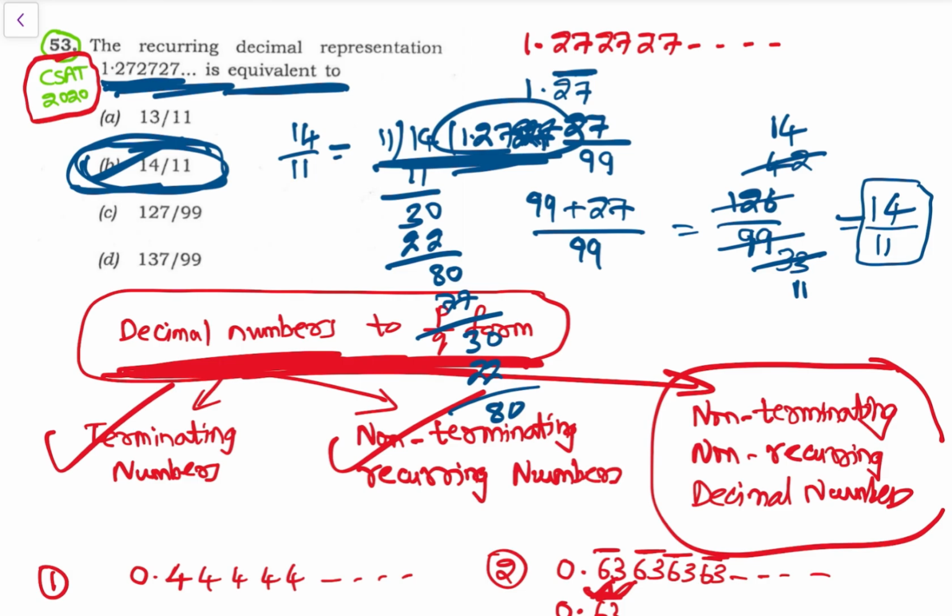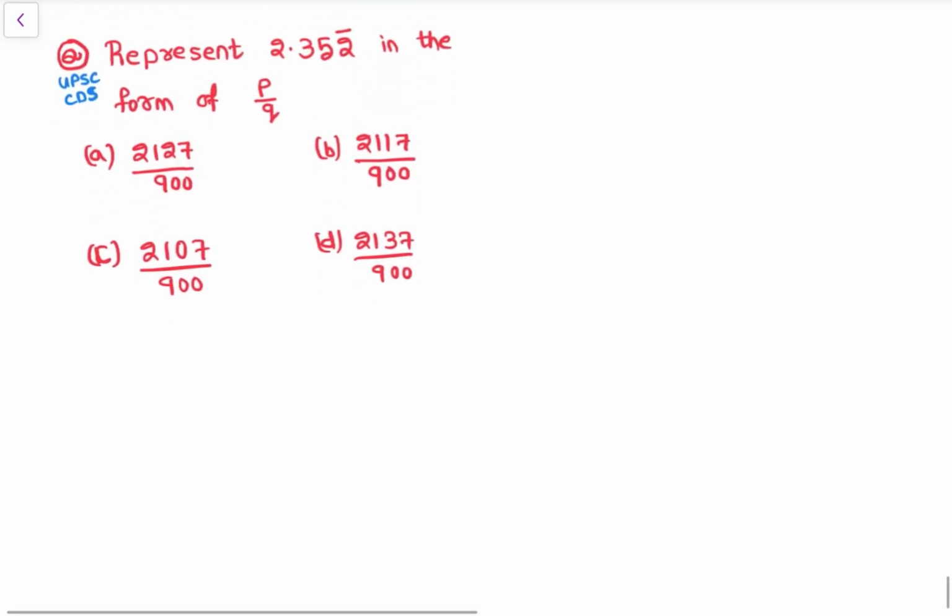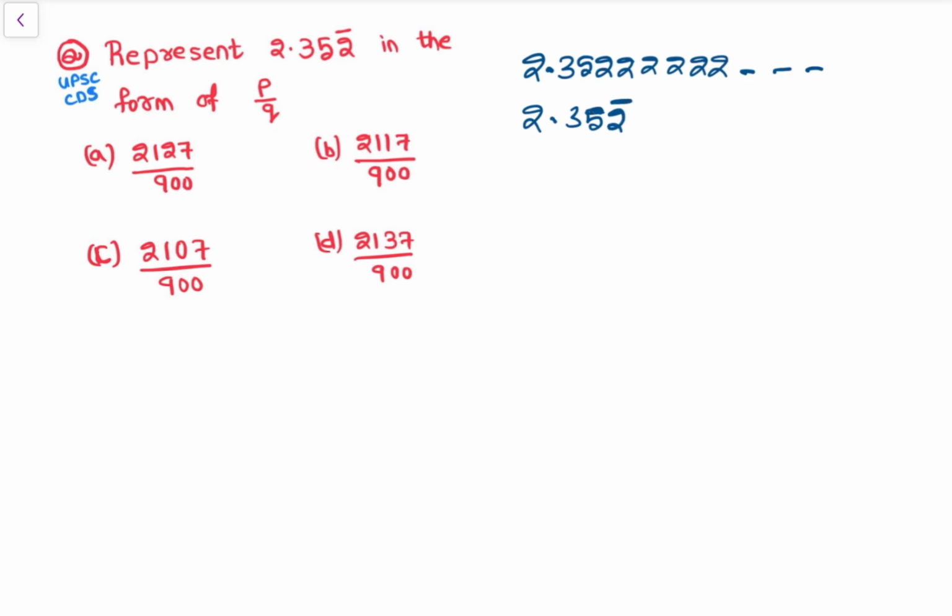So 14/11 is equivalent to 1.272727 and so on, right? Let's check another question asked in UPSC CDS exam, right? So this is the question, represent 2.35222222 and so on. See, this is 2.352 bar, right? So this is, so 2 plus, by bar कितने में 1 पे, so 9, so bar less कितने 2 numbers, so 0 0, ठीक है, 2 plus 900, then